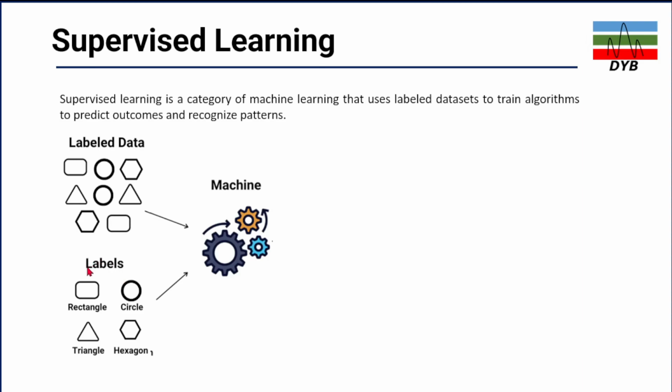So we label these data. If the data looks like this shape, you will label it as a rectangle, circle, hexagon, triangle. You give your labeled data as input into the machine, so it will train it.